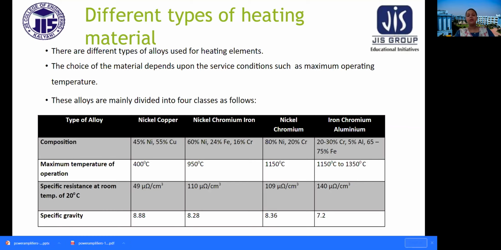And for iron chromium aluminum, it's 140 microohm per centimeter cube. Specific gravity: for nickel copper, it's 8.88. For nickel chromium iron, it's 8.28. For nickel chromium, it's 8.36. And for iron chromium aluminum, it's 7.2.